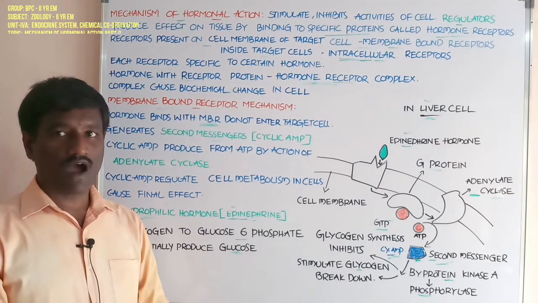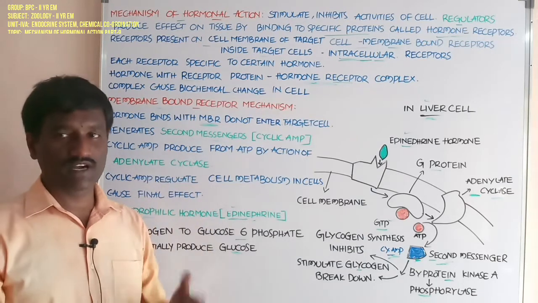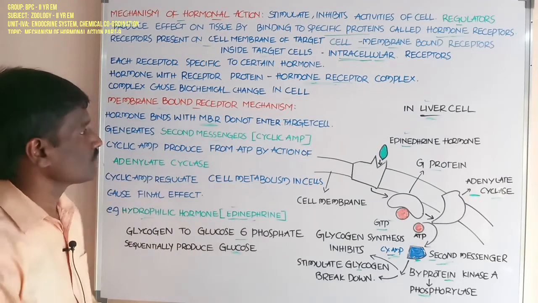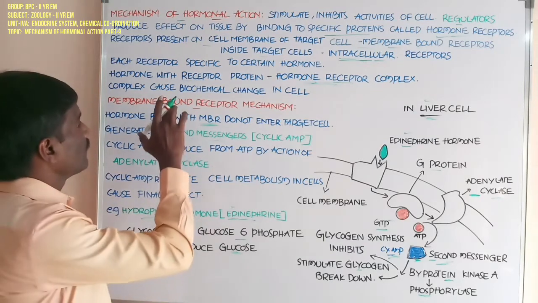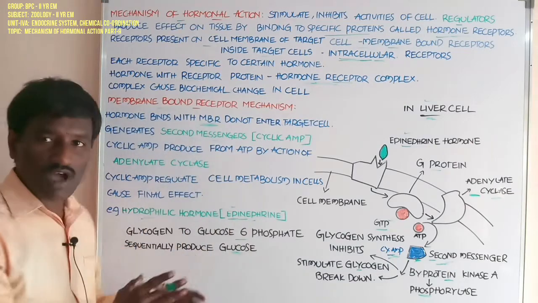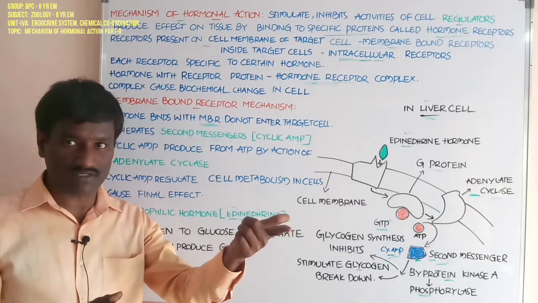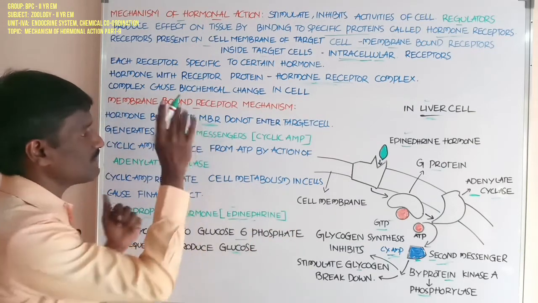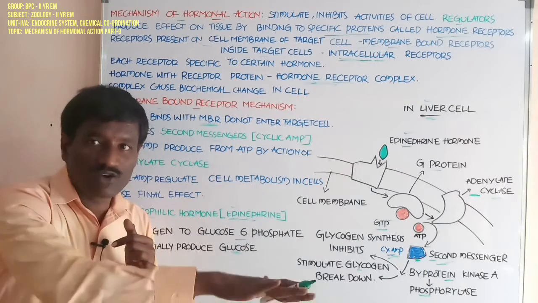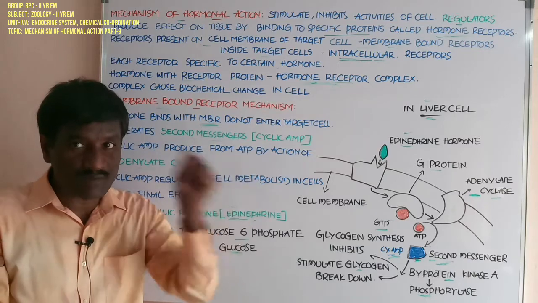Now, what is the process involved in the action of hormones? Hormones bind with the membrane bound receptors. Hormones do not enter the inner part of the cell, they just attach to the receptor.